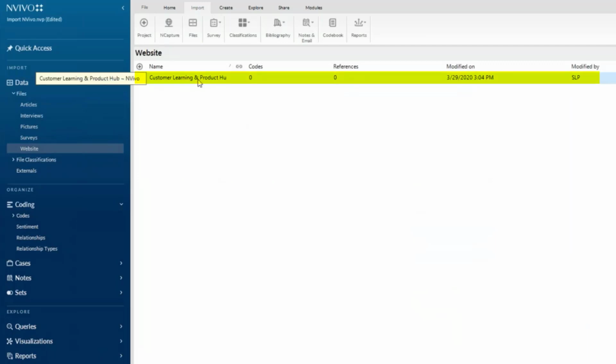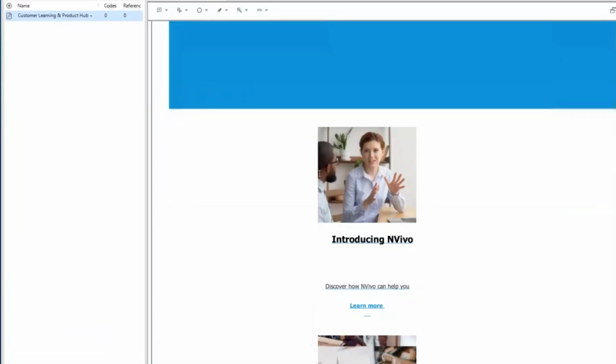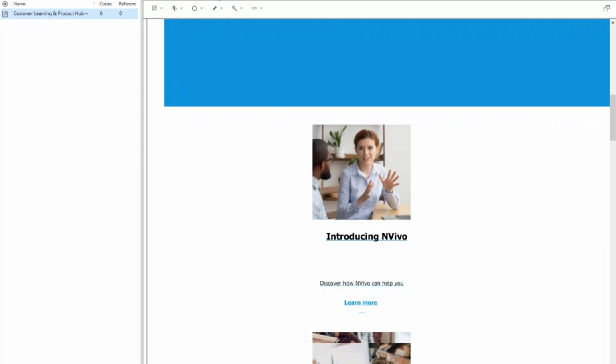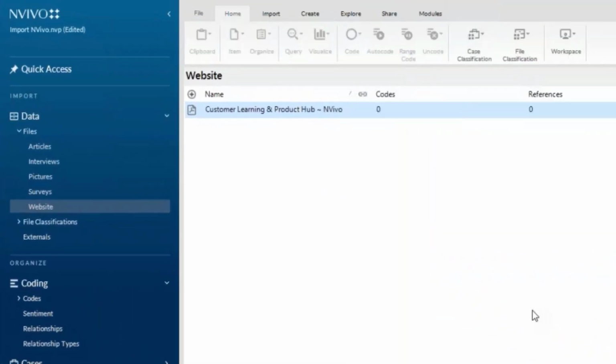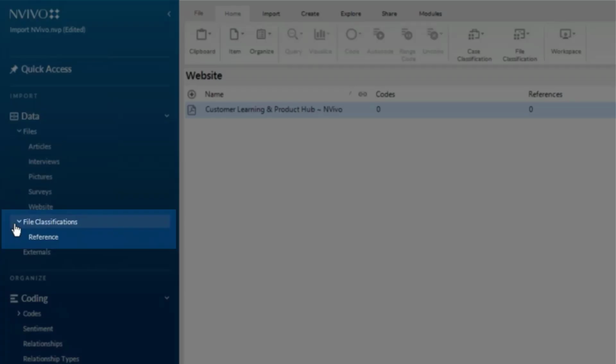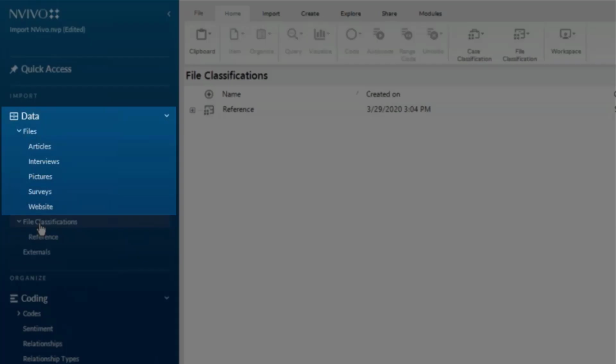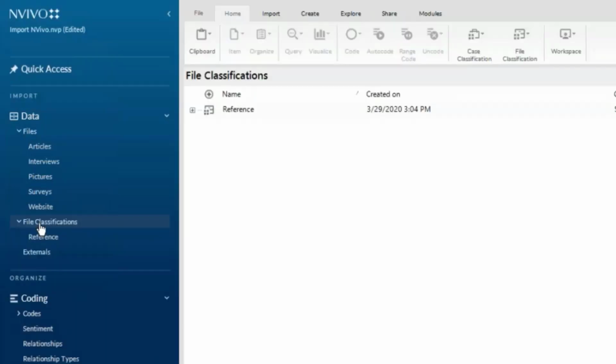So it comes in and it's going to be what I had on the website there. And then I could code to that if I wanted to too. Now to work with file classifications, so think of this as a way to organize the data that you have here. So if I wanted to create a classification for interviews because I want to tag the interview with who was the interviewee, the date and time of the interview, I can do that.